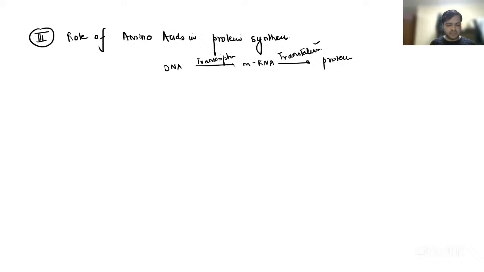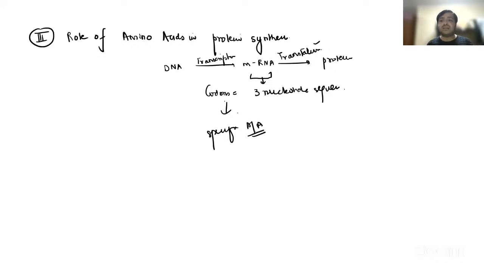In the mRNA there are the codons, the three-nucleotide sequences. They are read by the ribosomes. Each codon corresponds to a specific amino acid. Now we have something called tRNA, the transfer RNA, which brings the appropriate amino acids to the ribosome, right?